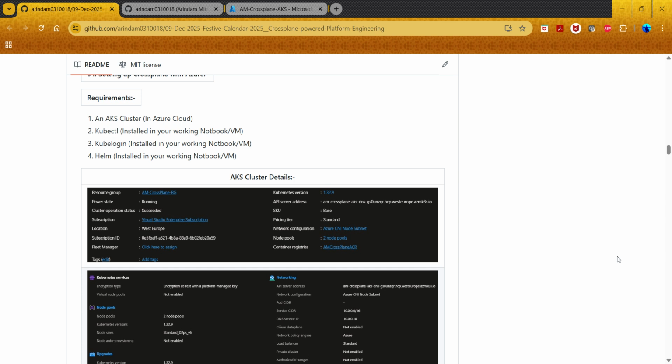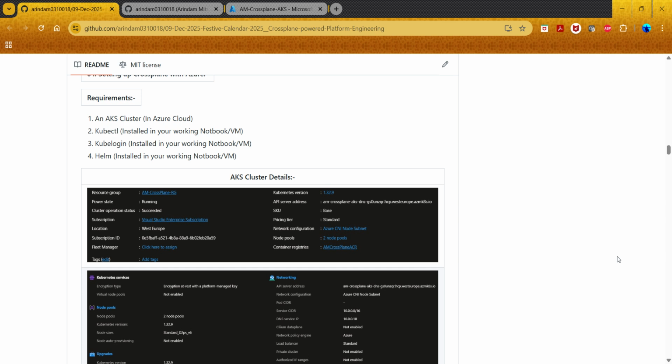Next, we will quickly jump into the practical part of it. Here, the requirement is very, very simple: an AKS cluster, kubectl, kubelogin, and Helm. These are the four components which we require.